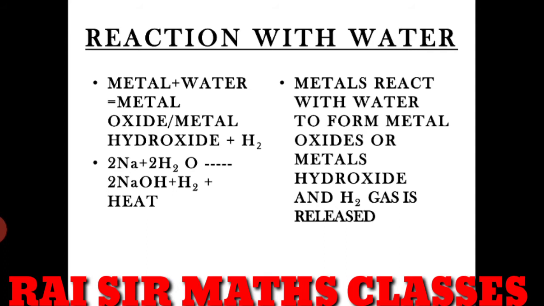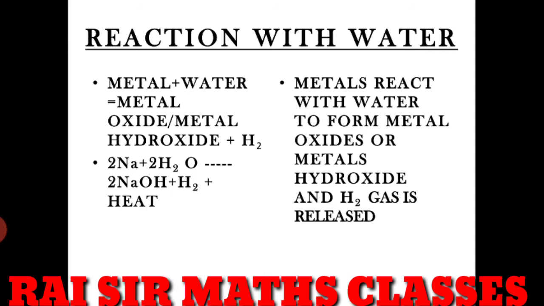Metal reacts with water to give metal oxide and metal hydroxide. If it reacts with cold water or hot water, meaning not in the vapor form but in the liquefied form, though hot in nature, it will give only metal oxide. And if it reacts with vapors, meaning gaseous state, it will give metal hydroxide plus hydrogen also. Hydrogen gas is compulsory. Hydrogen gas is released when it is giving metal oxide, but in the case of metal hydroxide it will not produce hydrogen gas.